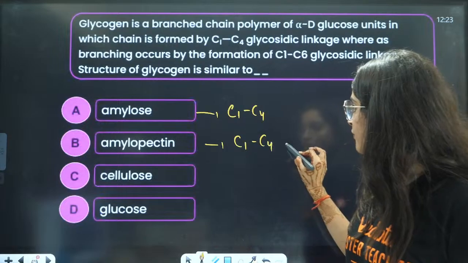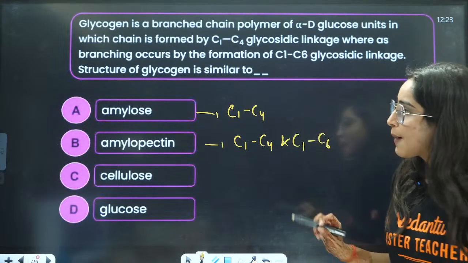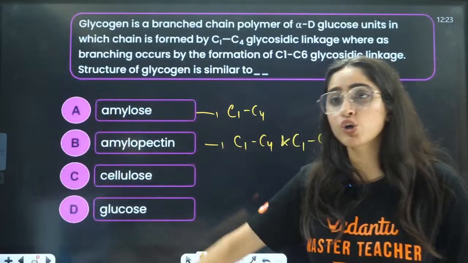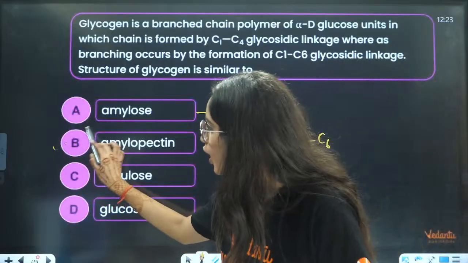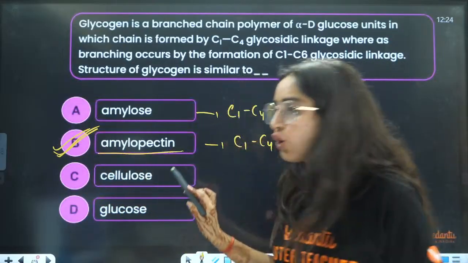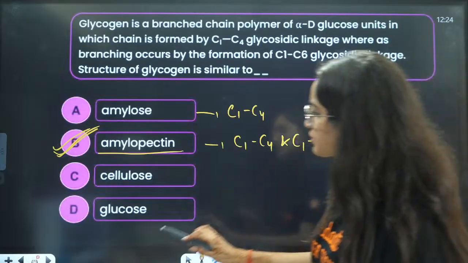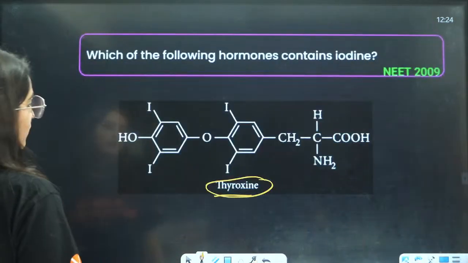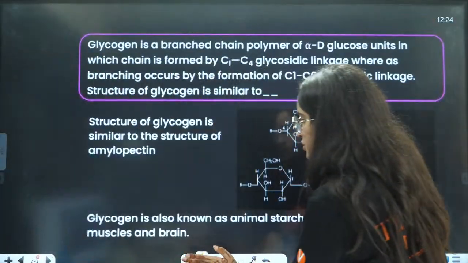Amylopectin has C1, C4 and C1, C6 of alpha D glucose. But glycogen will have more complexity. Yes, very good. It is similar to B, that is amylopectin. B is the correct answer. It is a previous year question.